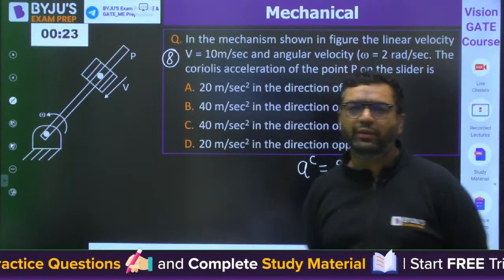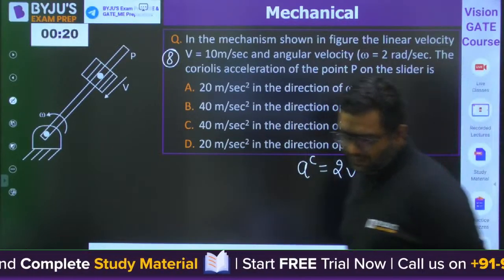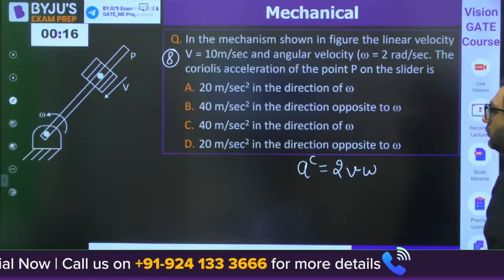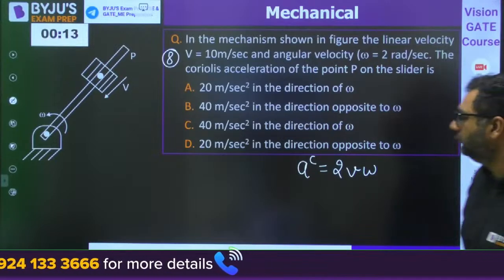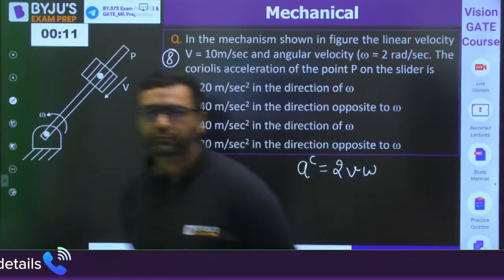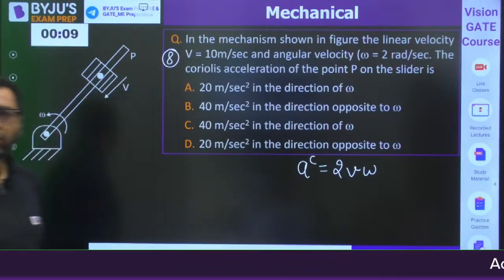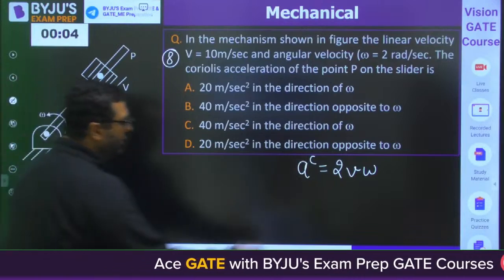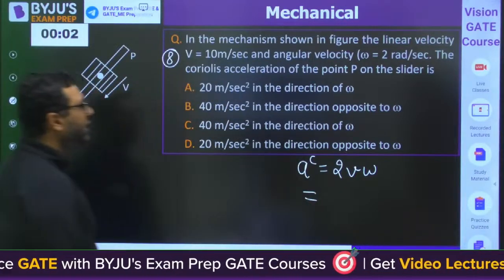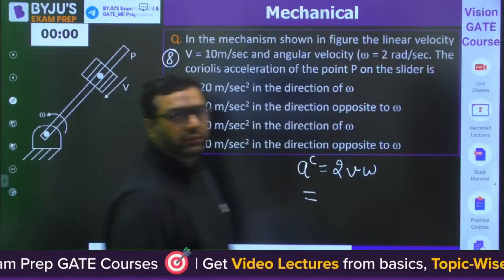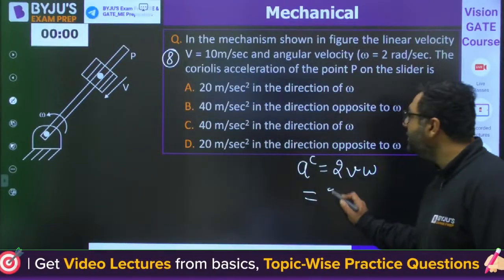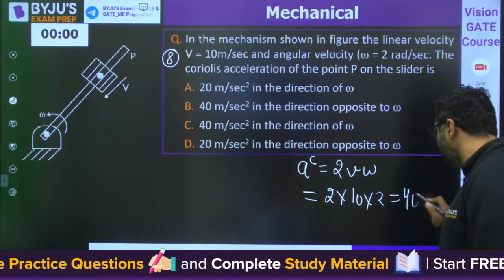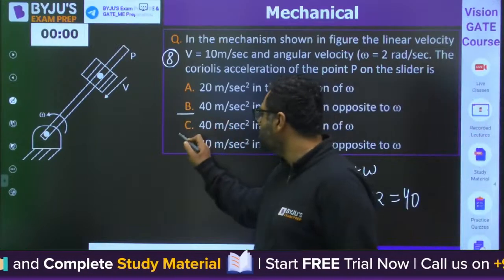Dev is saying answer to be B. What about others? Very good. Aspirant, Mani, Rohan, they are saying C. So my dear, when you find out the magnitude, it is 2 into V into omega. So when you find out the magnitude, it is 2 into 10 into 2. Yes, magnitude will be coming out to be 40. It means answer can be B or C.